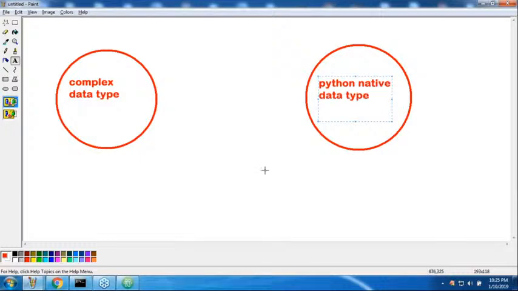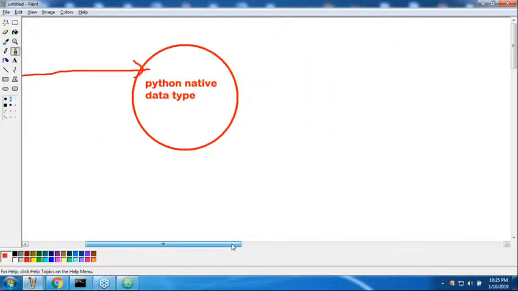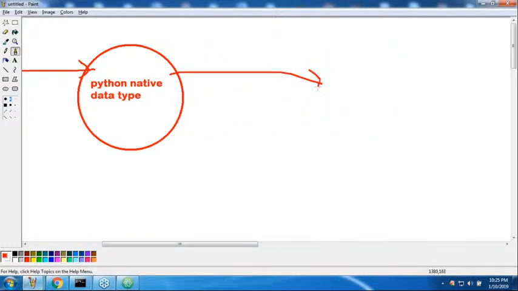This conversion is by default considered as serialization. If I convert into a Python native data type, then converting to JSON will become very easy.